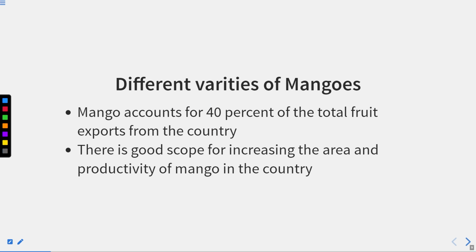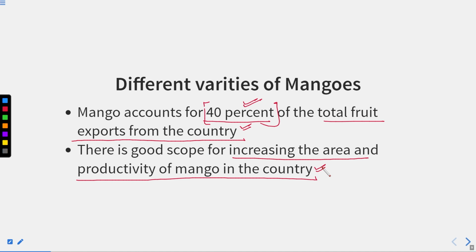Mango accounts for 40% of the total fruit exports from the country. So whatever fruit we are exporting to other countries, 40% is this single fruit crop, mango. And there is a good scope for increasing the area and productivity of mango in the country. So it means that there is a great demand.